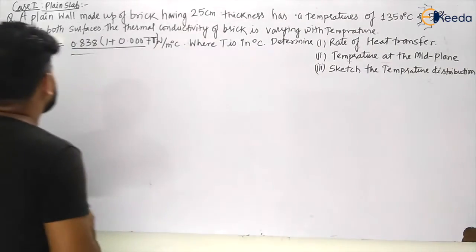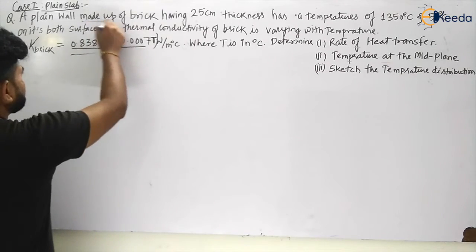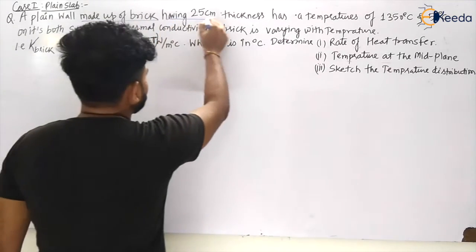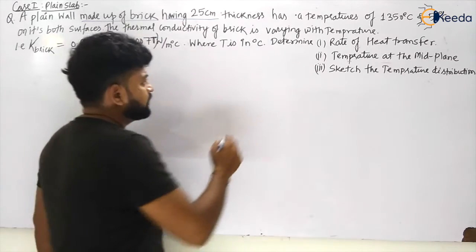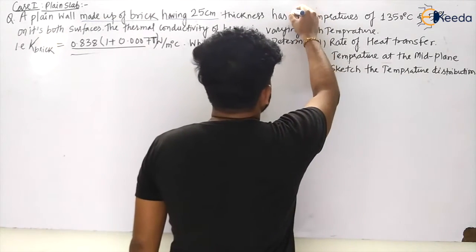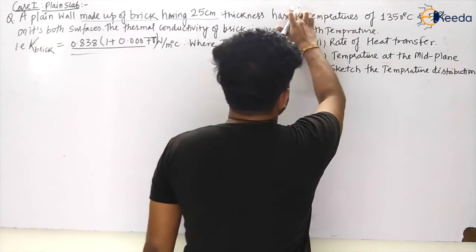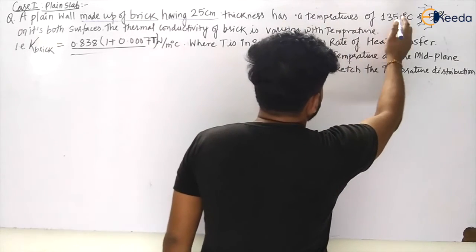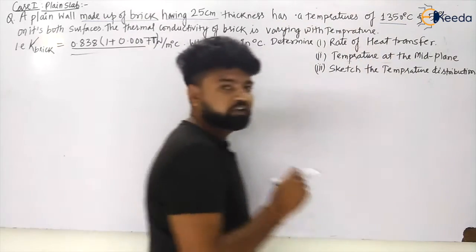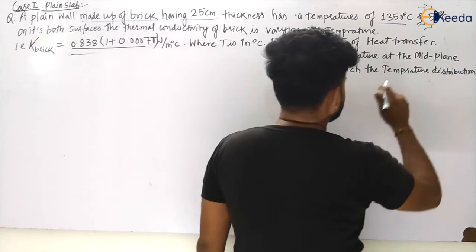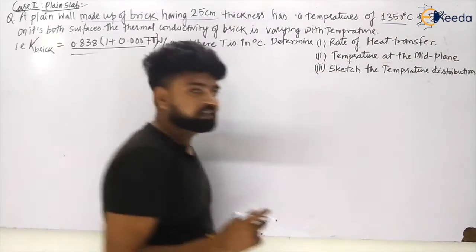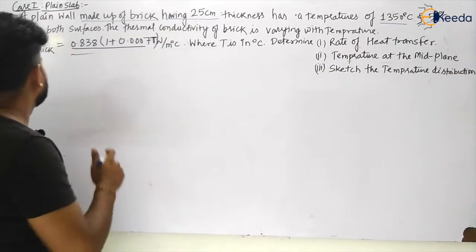A plane wall made up of brick having 25 centimeter thickness has a temperature of 1350 degrees Celsius at one surface and 50 degrees Celsius at the other surface.